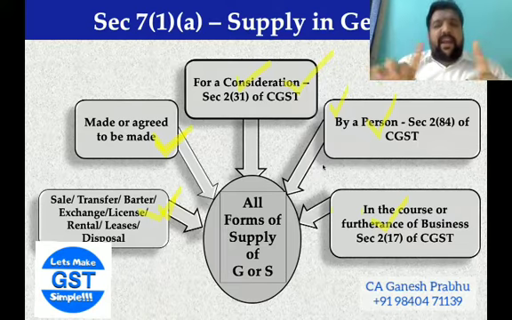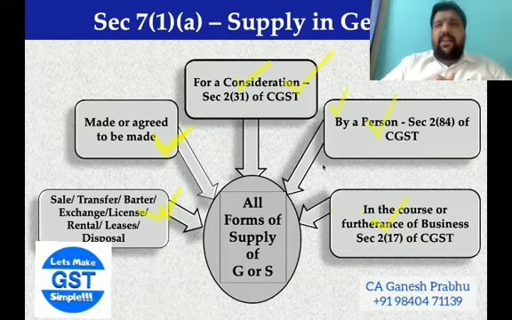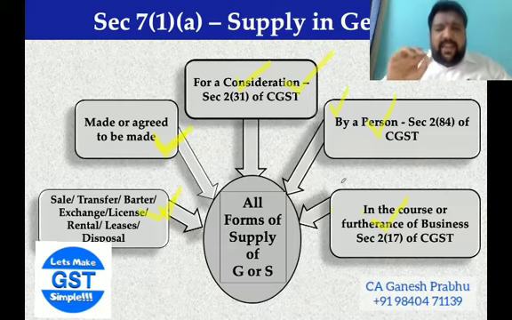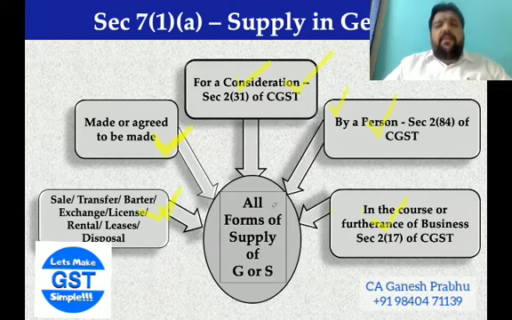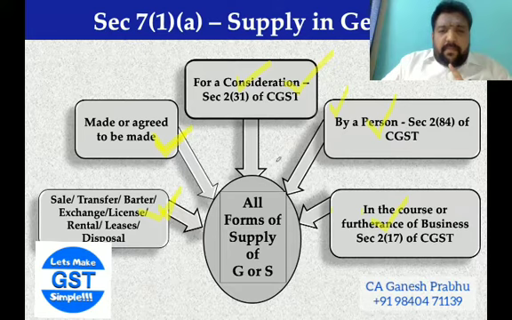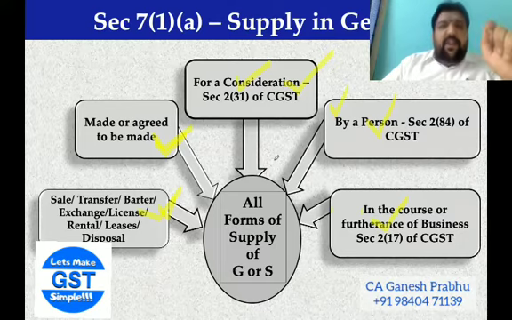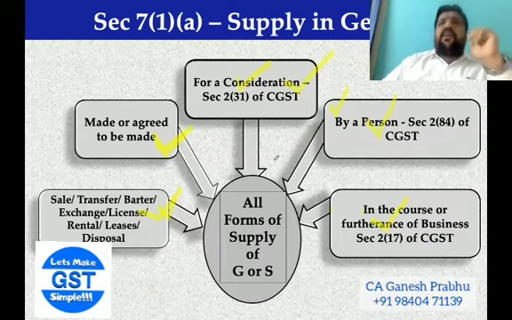Here, a point to be highlighted: there has to be a consideration. I think I have highlighted this point, but nevertheless, I will highlight it once again. Let us take a situation where a person pays some fine or some penalty for something.